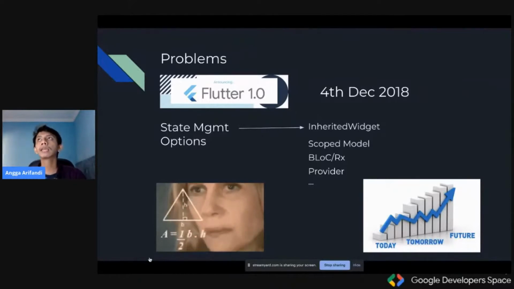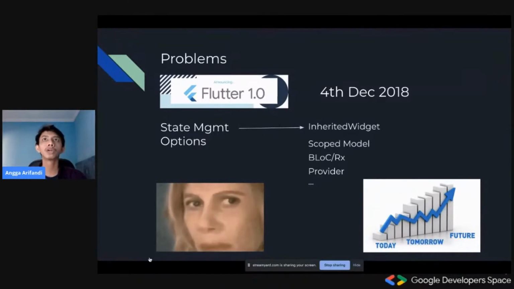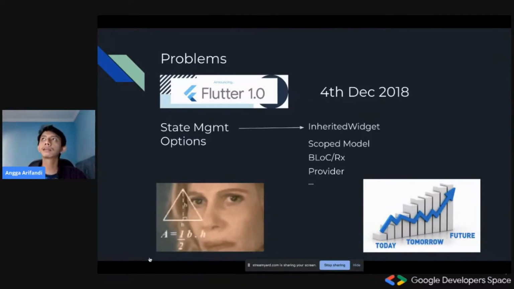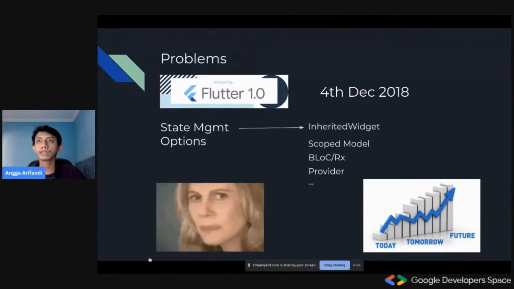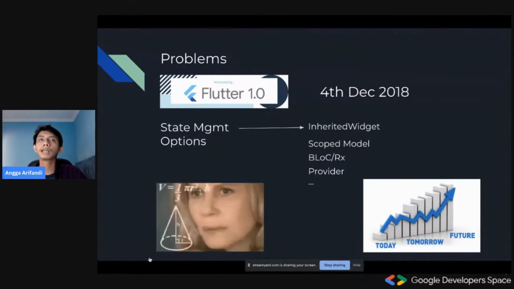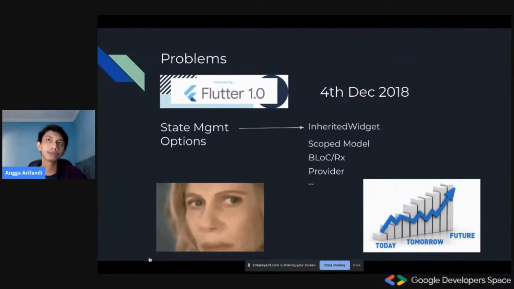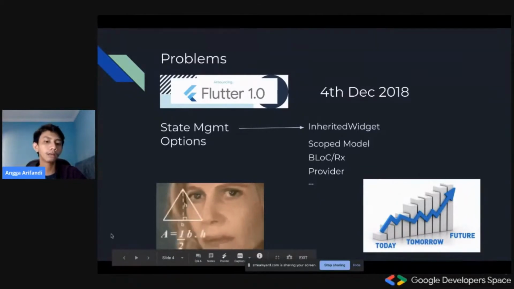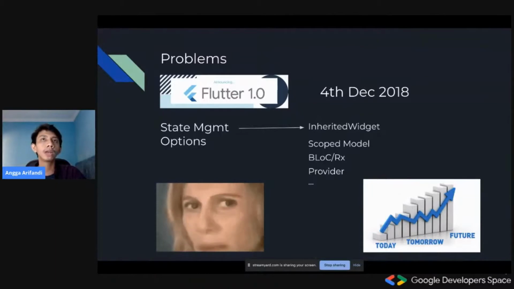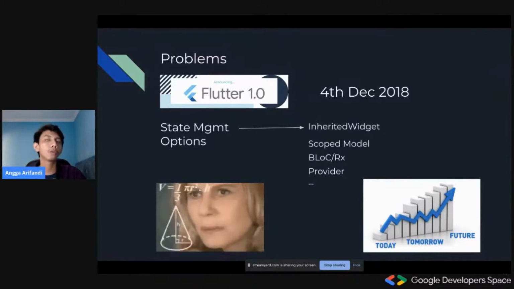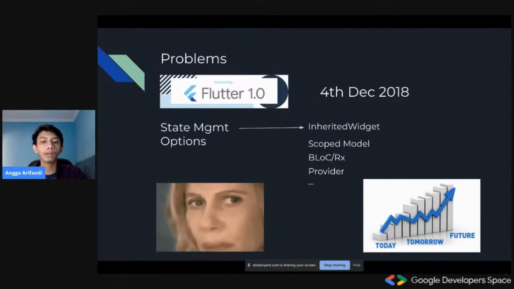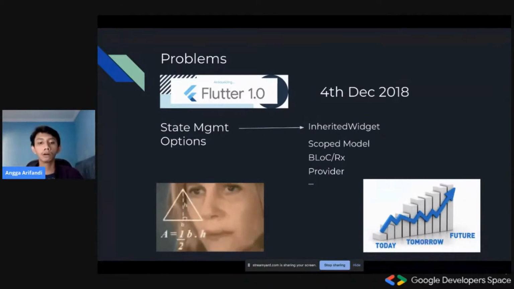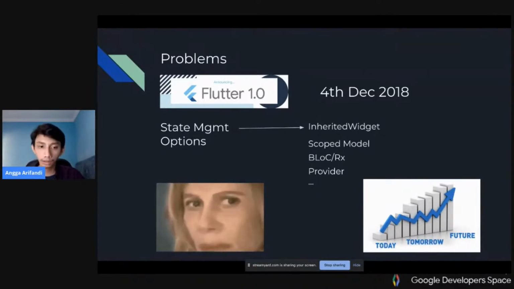But I see that this could be really confusing if I were to use Flutter for the first time. Because the trend keeps changing, it hasn't settled yet, so I don't really know if I used, for example, provider now, would people still be using provider, or would it still be the best option 1 or 2 years after now. And that could be a problem if we wanted to release our application for the long term, for example 4 or 5 years from now.